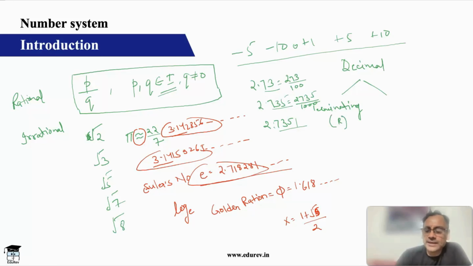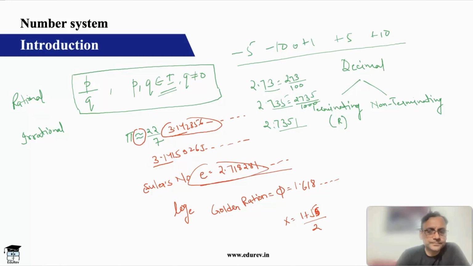Okay, first thing. Then the second category is what we call non-terminating. You can have decimals which are non-terminating. For example, let me erase all this so that I can explain this to you.